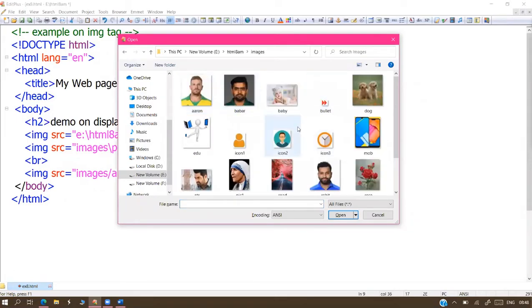In our real-time websites, we are using it, sir. Open Flipkart, you'll get the clarity. In Flipkart, we have hundreds of titles, that type of titles.